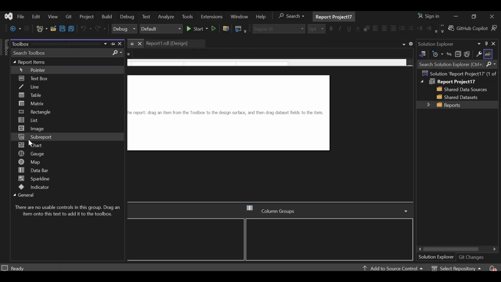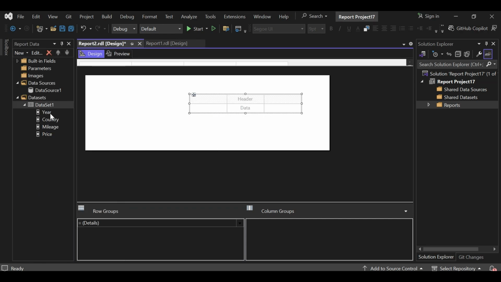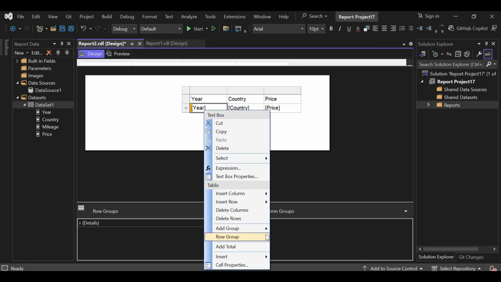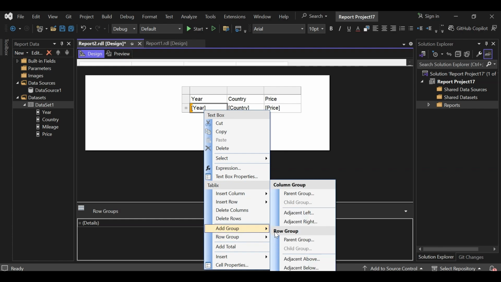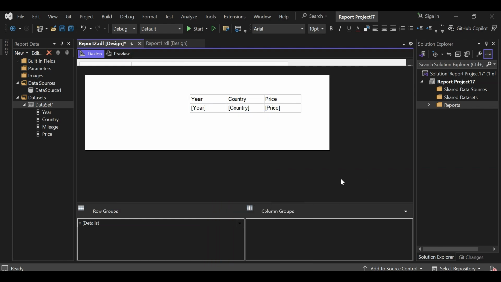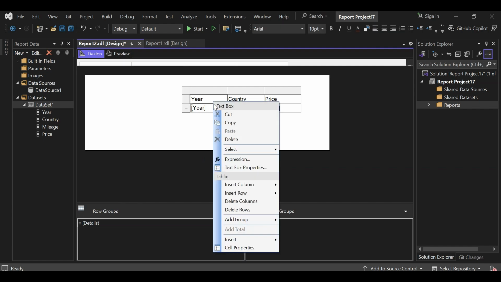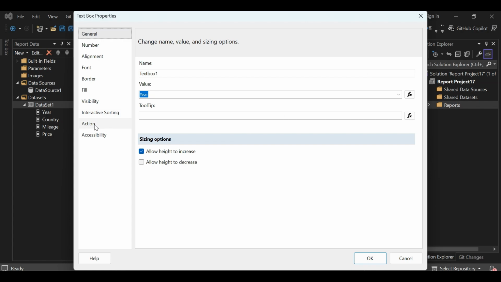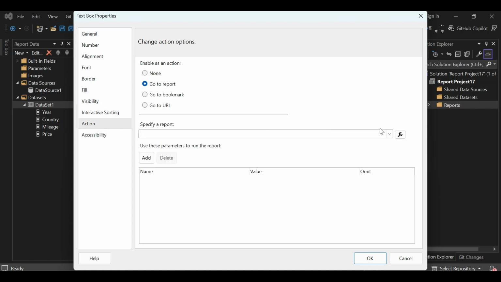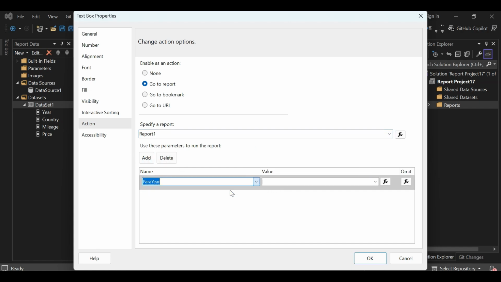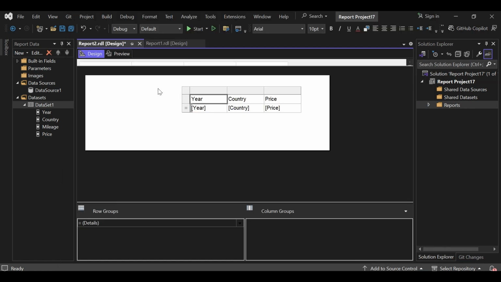Okay, let me add a simple table. Year, country, price. Let me add drill through here. Here right click on add group, click on text box properties, go to action, go to report, select the report one. There are parameters also, select parameter, para year, values are year, click OK.